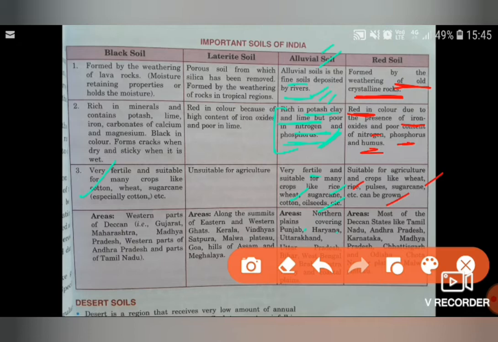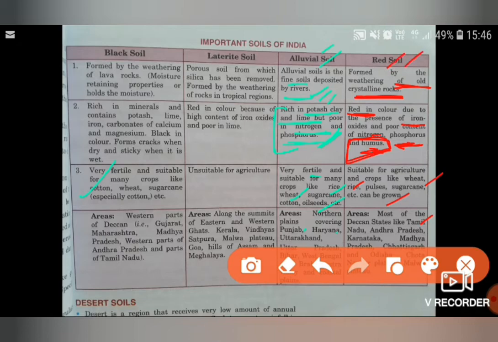But it is not having phosphorus and nitrogen, and one again, that is humus. This is missing in this soil. Humus is missing in red soil. Where is it present now? Tamil Nadu, Andhra Pradesh, Karnataka, Madhya Pradesh, Chhattisgarh, Odisha, and the Chota Nagpur plateau also. Malwa plateau is also having red soil.